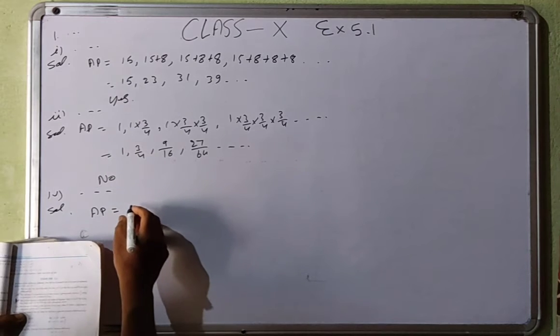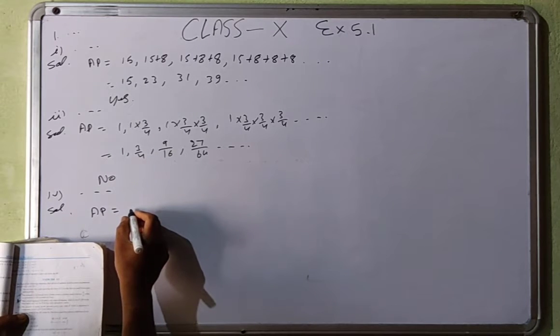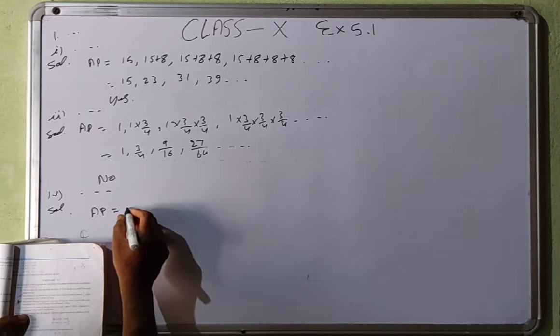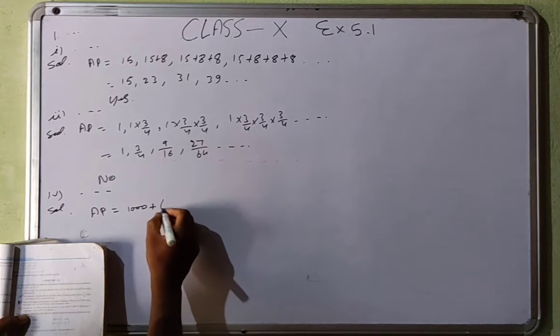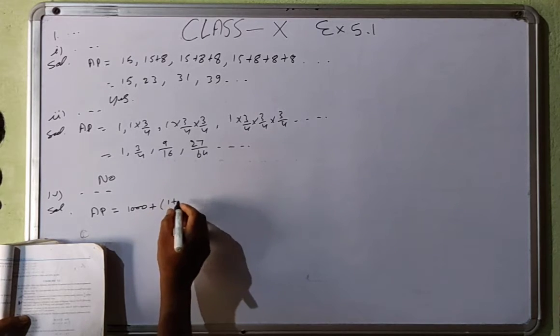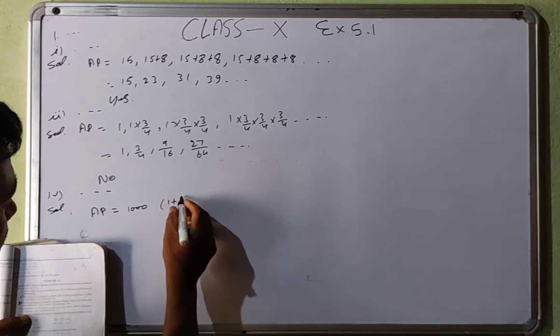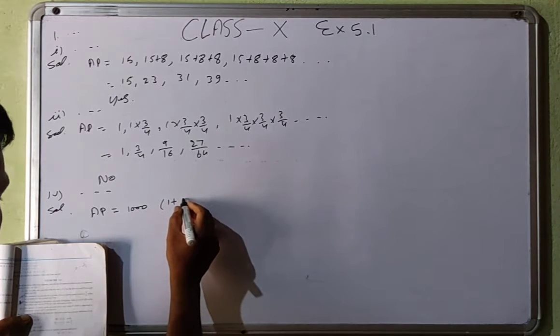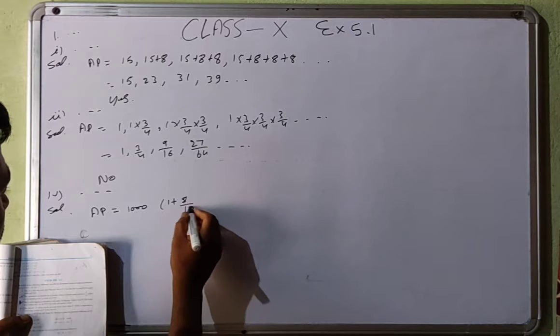First you know that formula: P multiply 1 plus R upon 100, that is 8/100.